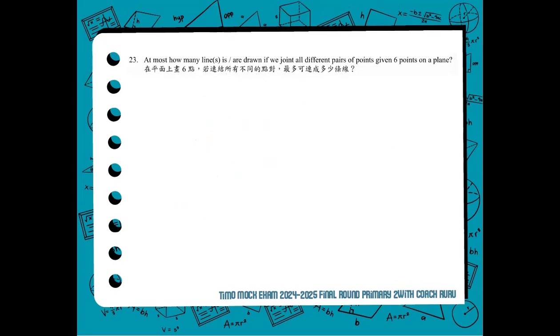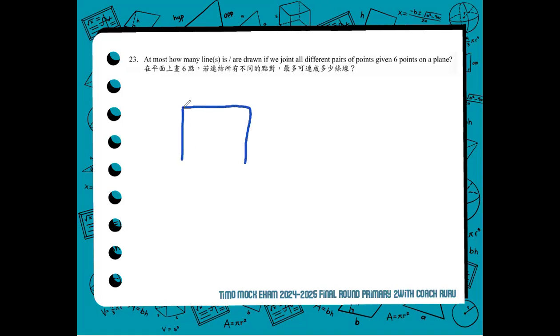For number 23, at most, how many line or lines is or are drawn if we join all different pairs of points given 6 points on a plane? So, 6 points on a plane. It could be this plane, a square with 6 points. 1, 2, 3, 4, 5, 6.